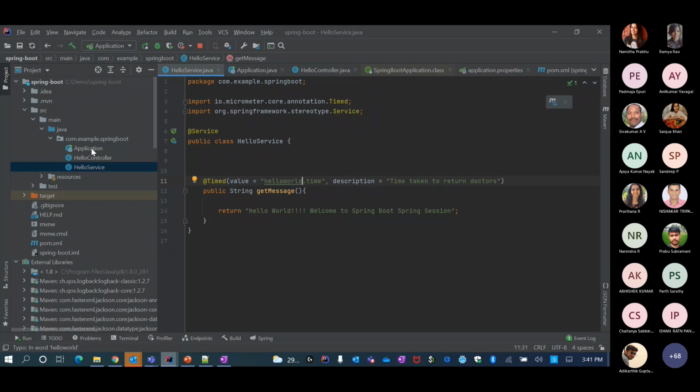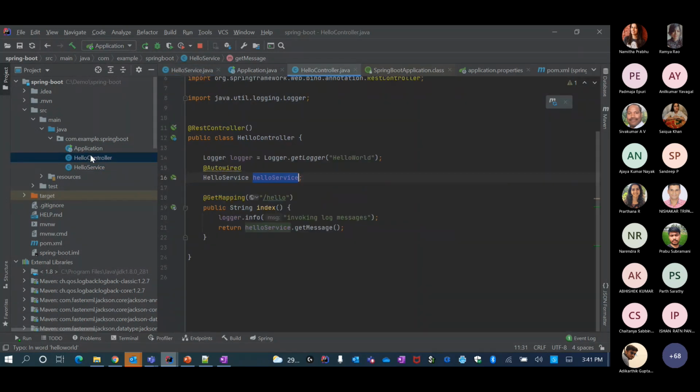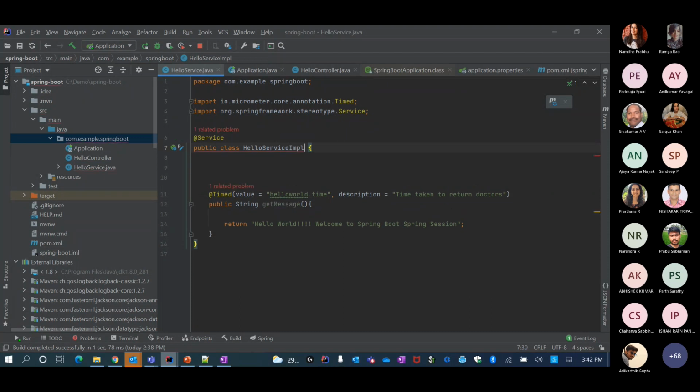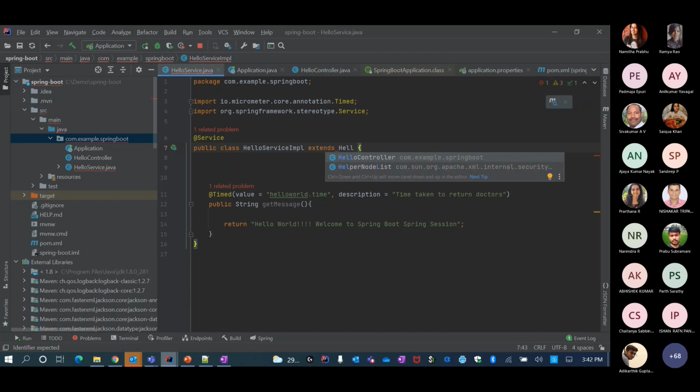Where can I find a class of type hello service? And then it found this particular hello service and put it here. But yeah, it was not the right way to do it. I should have probably done something like HelloServiceImpl extends HelloService.